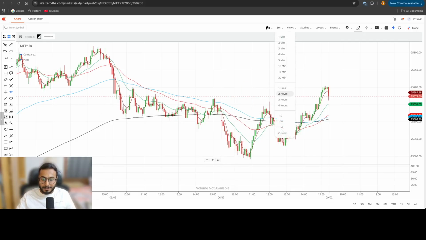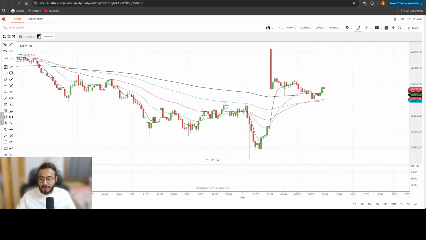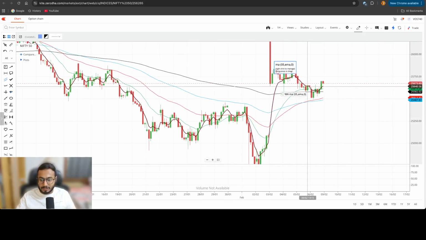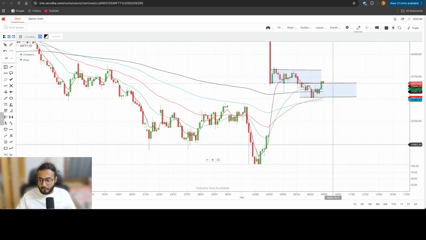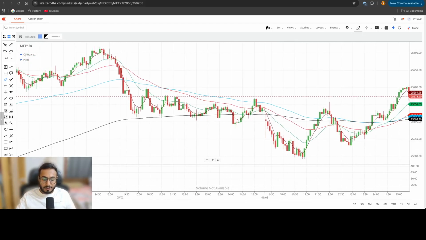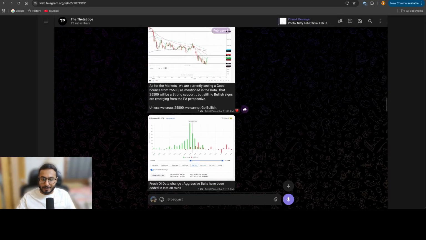If you go to the earlier time frame, we have been stuck in a good range. Earlier we were stuck in this range, and now we got stuck in this range from 25,650 to 25,500. But we'll see how we broke out. So we saw a dump, and post that we mentioned that the markets are taking support from 25,500, but still no bullish signs are emerging from the price action perspective. Unless we cross 25,800, we cannot go bullish.